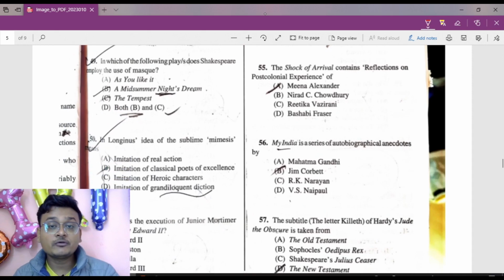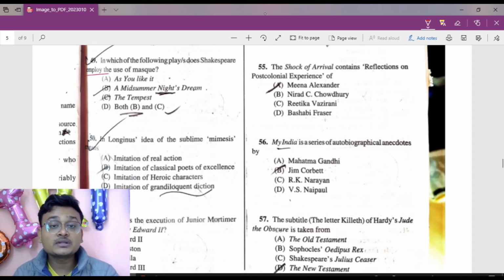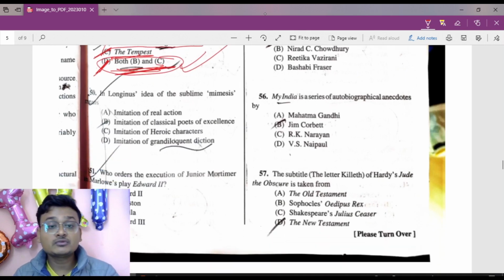Now, in which of the following plays does Shakespeare employ the use of mask? So here the option will be both B and C, because in The Tempest also he has used mask, and in Midsummer Night's Dream too, but in Tempest also he did. So B and C, that is the option number D is the right answer here. So D for 49. Now move to question number 50.